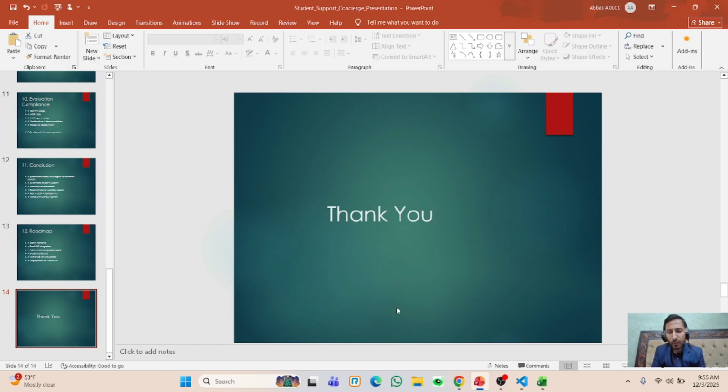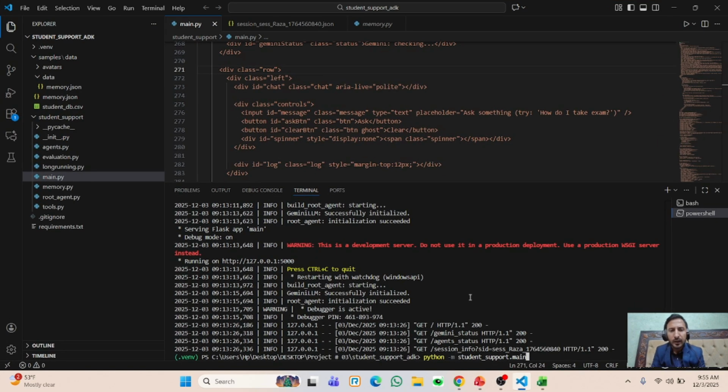And let me show you our main project. So this is our main project. So now you see this is our project structure. Under the student ADK, we have an environment and sample data, and this is the memory JSONs, and you can check the files and the queries the student is asking, and what our agent, especially the tech agent, and which one of the agents replies to the student. And now we have agent.py, evolution, long.py, and main.py.